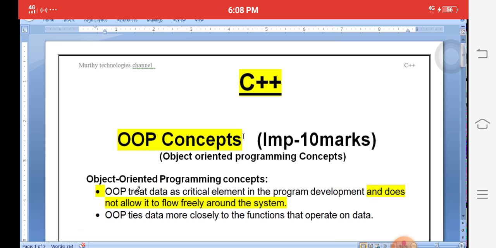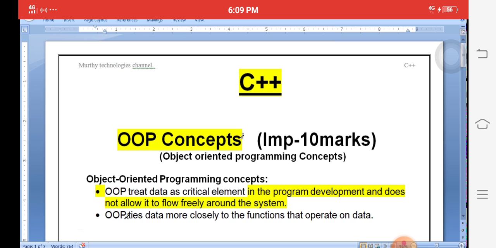In C language we give importance only to functions, but not data. But in object-oriented programming we give importance only to data. That is called data being a critical element. We are not giving importance to functions, only to data.